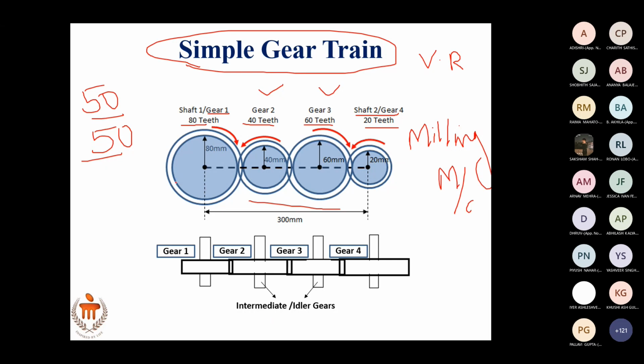So this is how it looks from one view. In one view, the simple gear train looks like this. If you want to draw the top view, you can draw like this. Please make a note of this particular sketch, very important. On each gear, 2 circles are shown. Why? Can you tell me why?